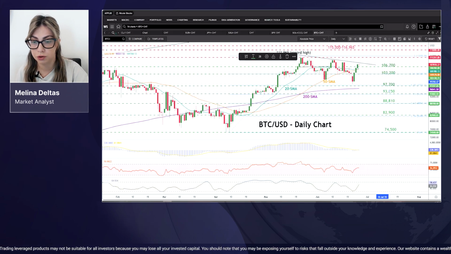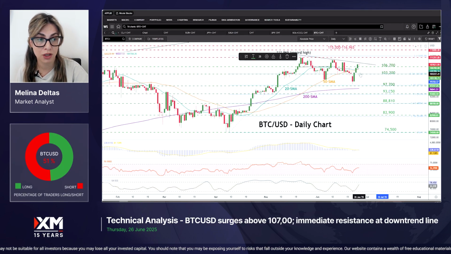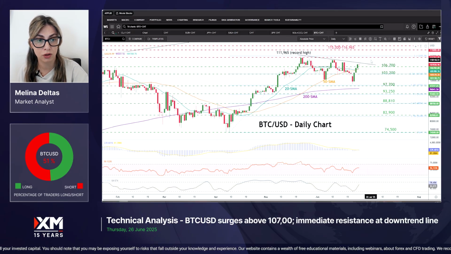And now, switching to Bitcoin, we can see that the price overcame the 107,000 round number, and the price is trying to test this descending trend line around the 107,830, ahead of the previous all-time high near the 112,000 region. The price is also holding above the 250-day SMAs, which is also a bullish sign, and if there is a move above the all-time peak, then the price may test the next round numbers such as 113,000 and 114,000 area, ahead of the 115,000 region.